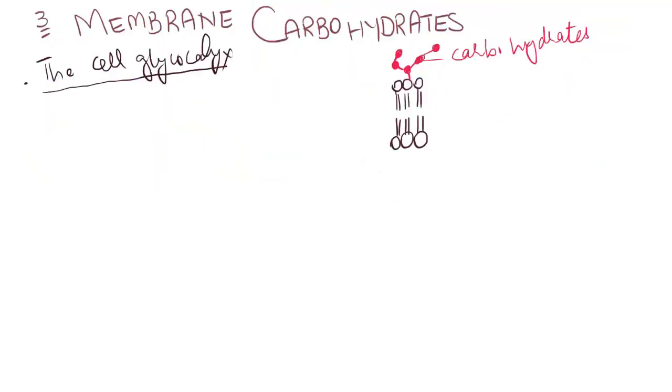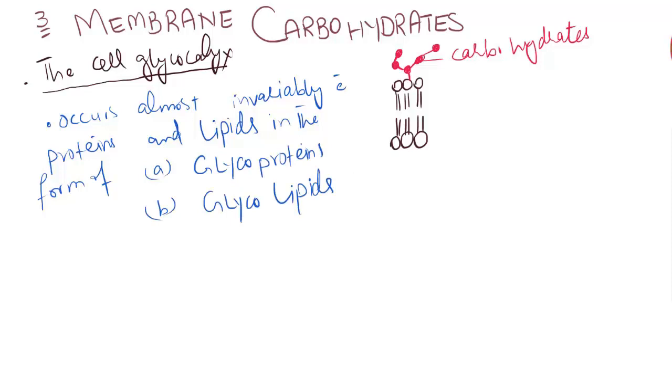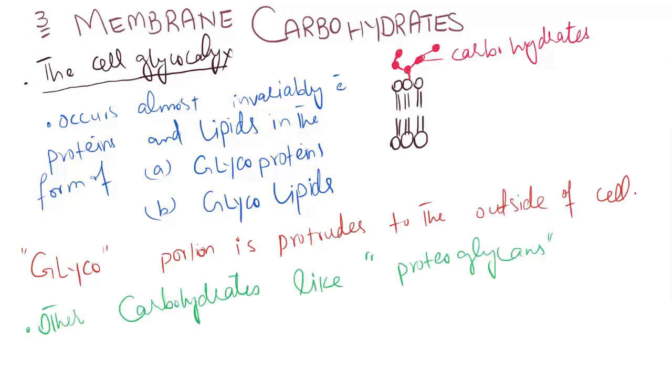Now, at the end are membrane carbohydrates, also called the cell glycocalyx, which occur almost invariably in combination with proteins or lipids in the form of either glycoproteins or glycolipids. In fact, most of the integral proteins are glycoproteins. The glyco portion of these molecules protrudes to the outside of the cell.